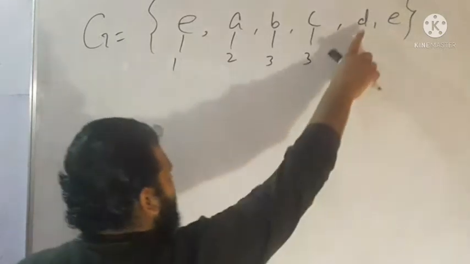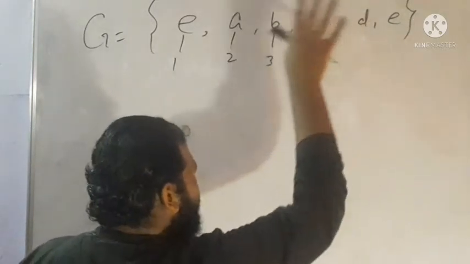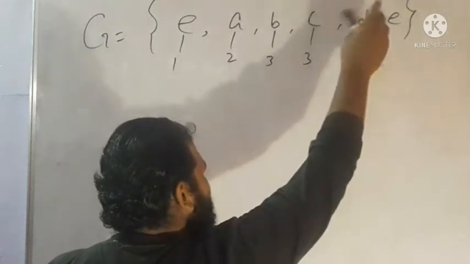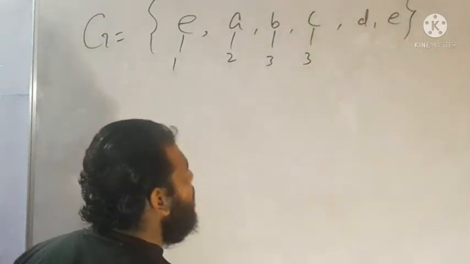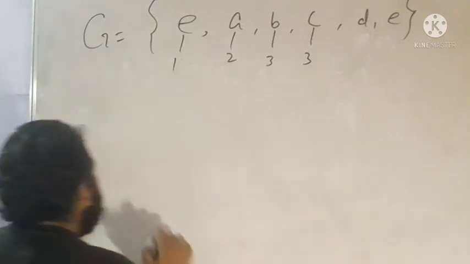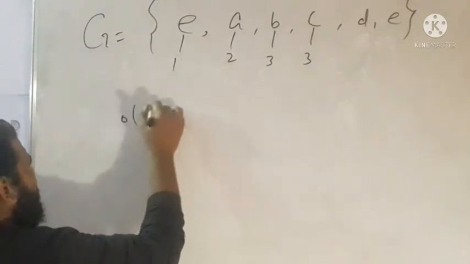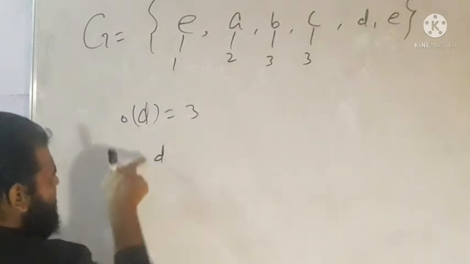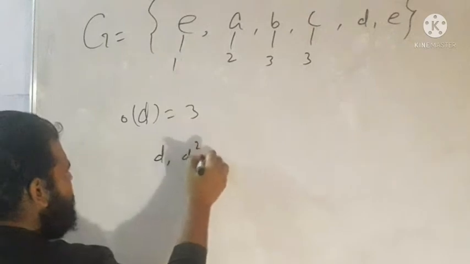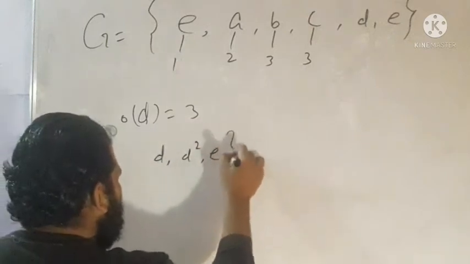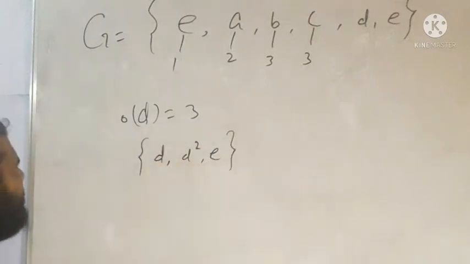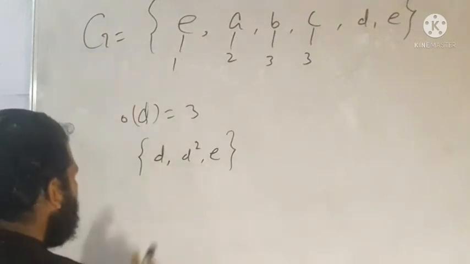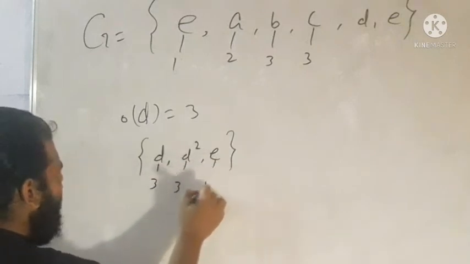If the order of d is 3, then one element of order 3 makes a cycle, so e must also have order 3. So suppose d has order 3. Then it generates a cycle d square, and this element d forms a subgroup of G with two elements of order 3 and one element of order 1.